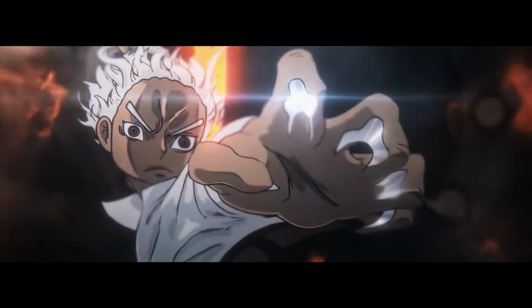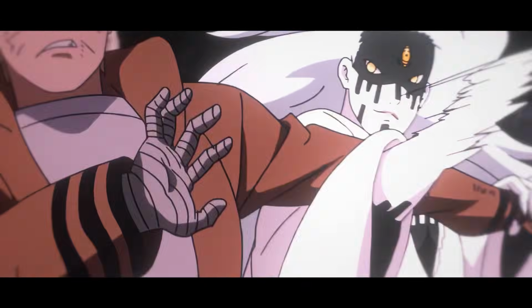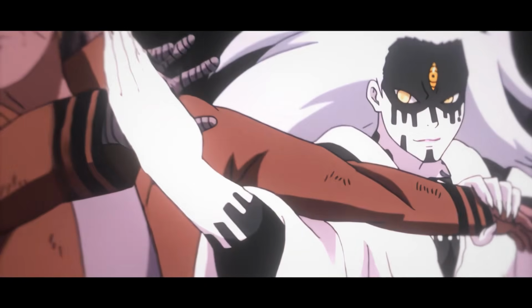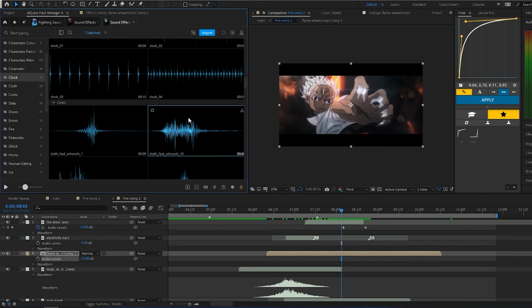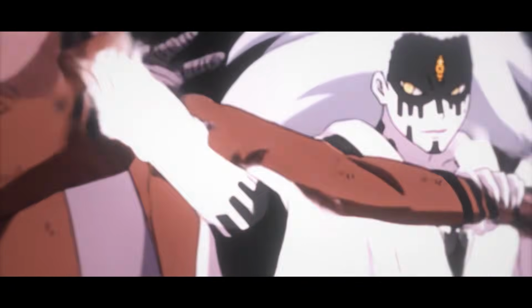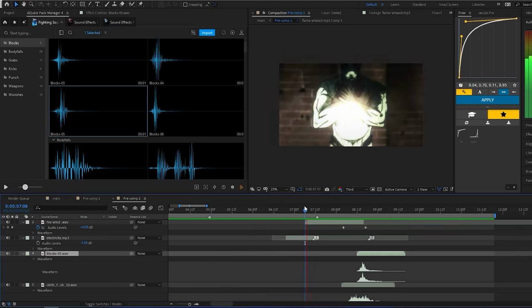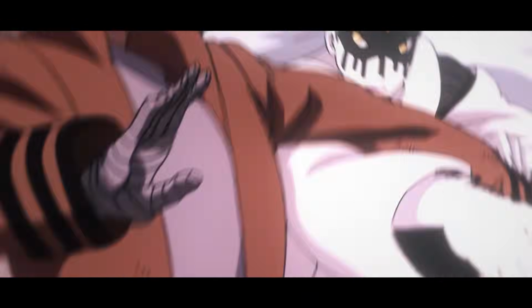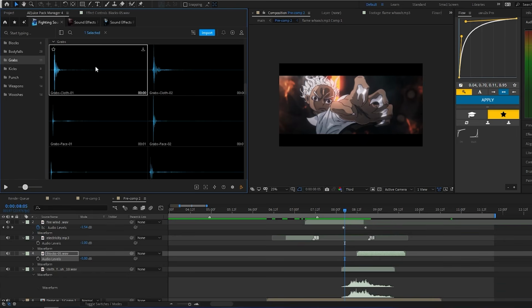Now at the end of this clip, you can see him come towards you, and then in the next clip you see these two moving in kind of loose clothes. Their clothes are moving a lot, so for that I'm gonna add clothes sound effect because I think that would sound good. After that, you can see that this dude in white blocks an attack, so I'm gonna add a block sound effect from fighting sound effect pack. Then he's also grabbing the hand of the other person, so I will add a grab sound effect as well.